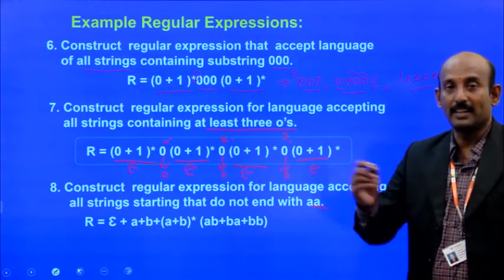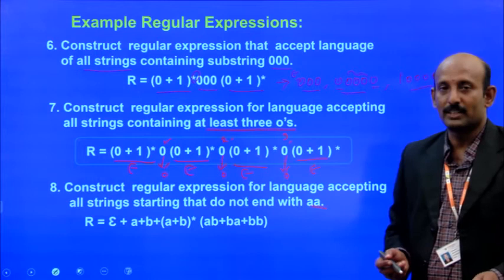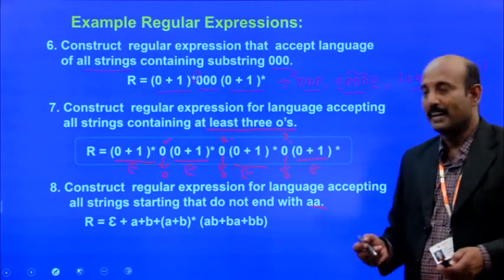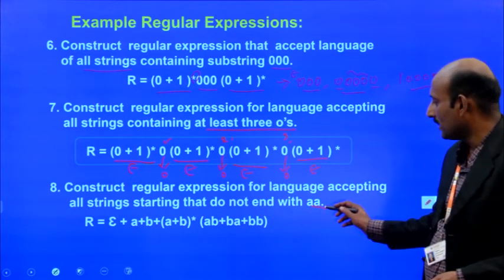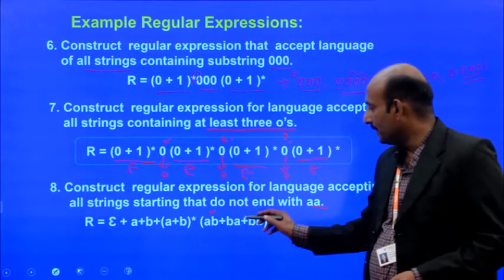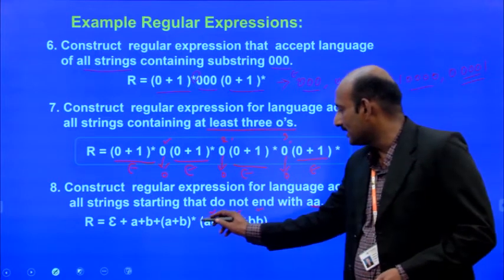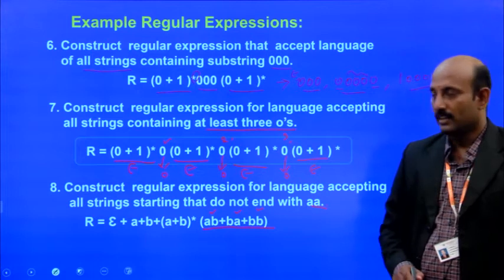That means it may begin with either A or B or whatever it may be, but it should not end with AA. So not ending with AA means what? It may end with AB, or it may end with BA, or end with BB. So we can write the strings that end with AB, BA or BB.